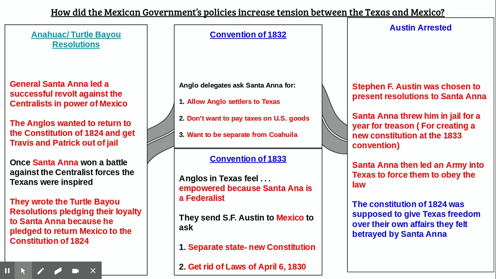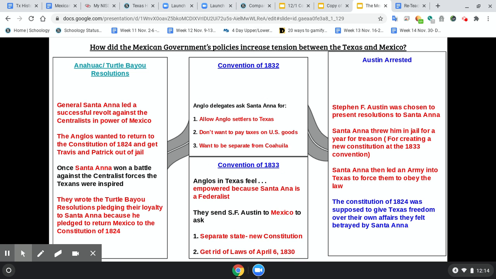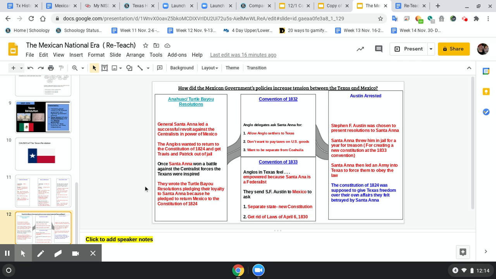Santa Anna is then going to lead an army into Texas to force them to obey the law. So it turns out Santa Anna is not a federalist. He turns out to be a dictator, and they do not like this. The Constitution of 1824 was supposed to give Texas freedom over their own affairs. They felt betrayed by Santa Anna. So these events lead to the next phase, which will be the actual Texas Revolution, the Alamo, and all the stuff that you probably have learned about even before our class. But these are just the things that caused the revolution, these events. Okay, so that's it.